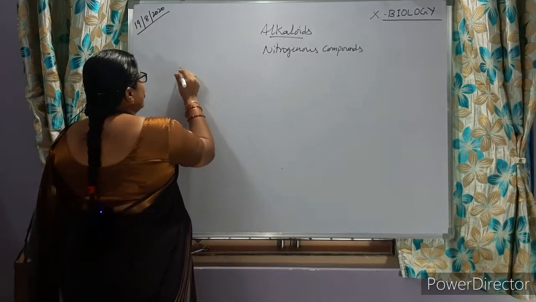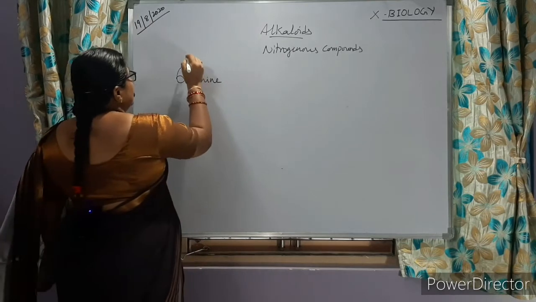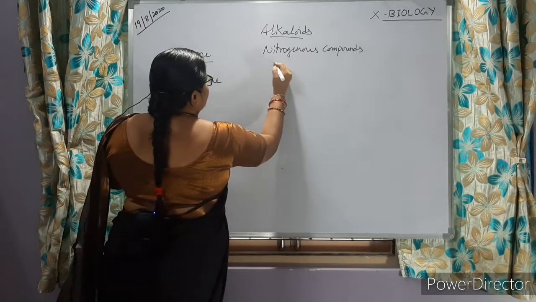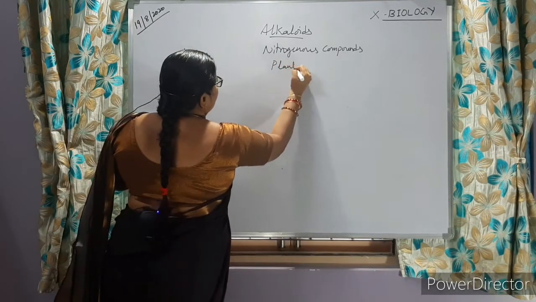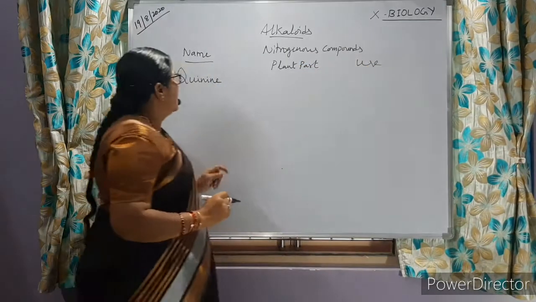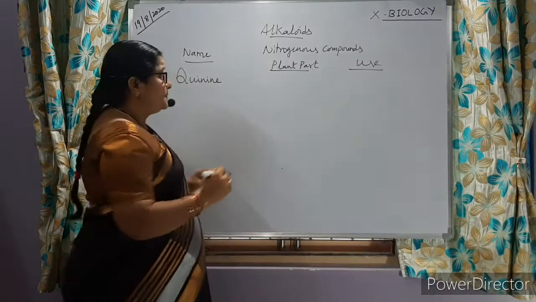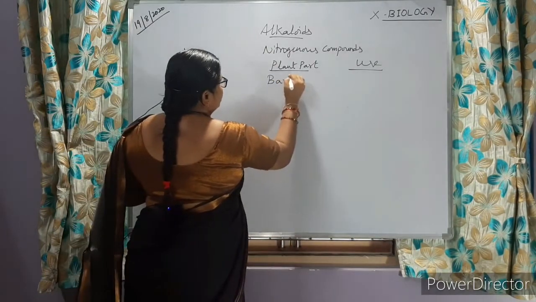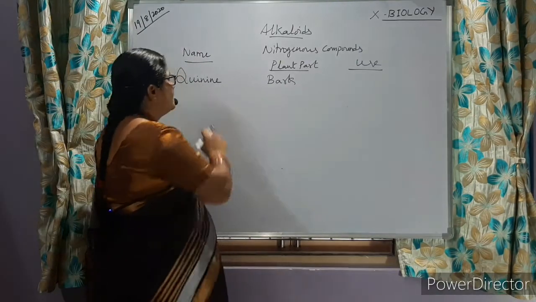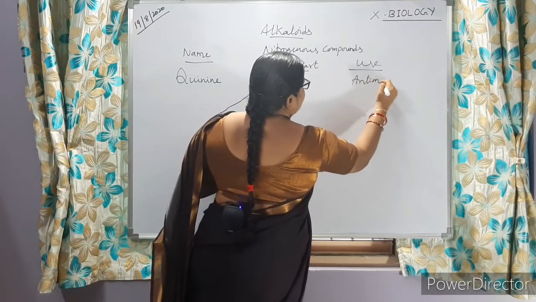So first one, quinine. Name of the alkaloid, and which plant part, and what it is used for. Quinine is the alkaloid, and the bark of the cinchona plant stores this quinine, and it is used as anti-malarial.